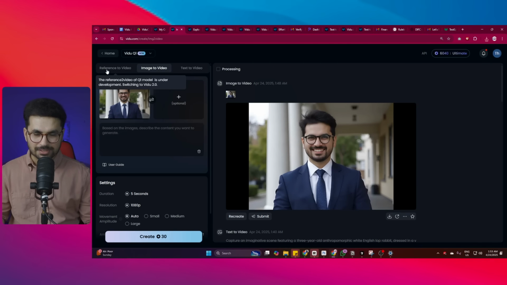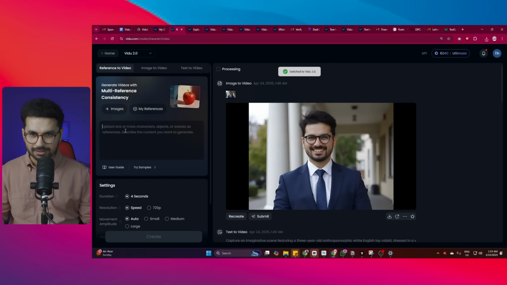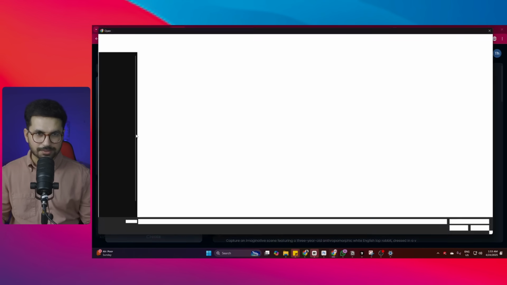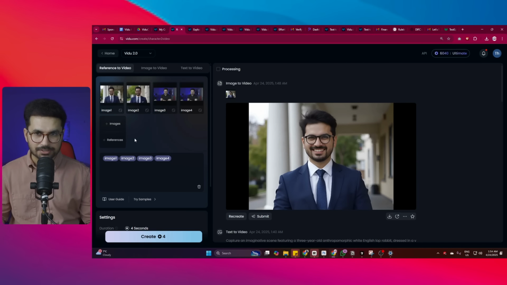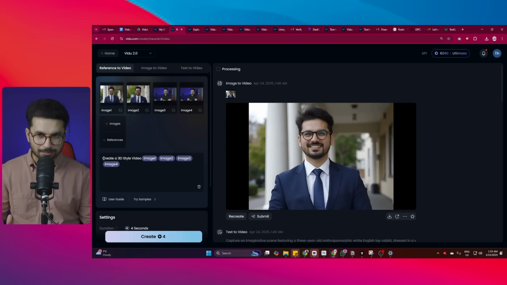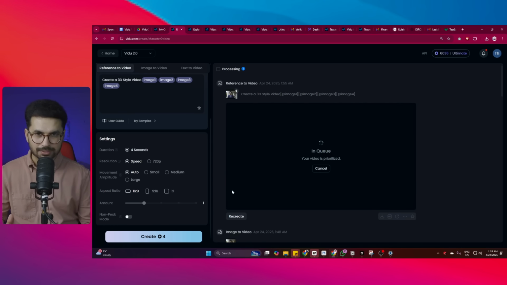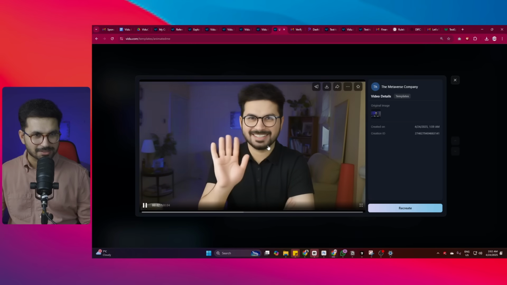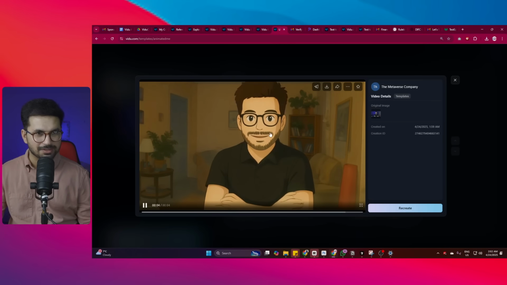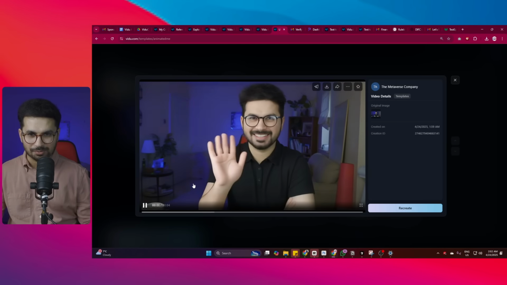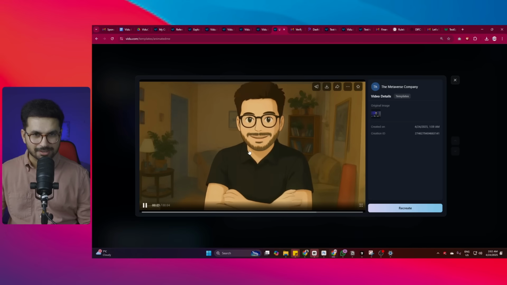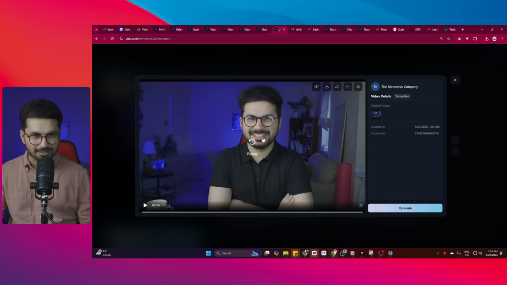Mind-blowing. So let's go to this reference to video section, and in here let's provide it a reference. You can only provide images as reference, so I've provided these 4 different images. You can actually save these references as well. I'm providing this simple prompt, which is create a 3D style video. I'll click on this create button, and let's see what it creates. Look at this video, guys, that it has just created. It has created this Studio Ghibli style photo, like that viral OpenAI kind of photo style. But yeah, this is cool.